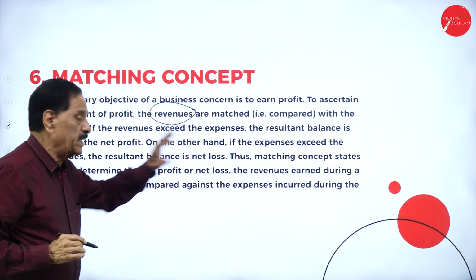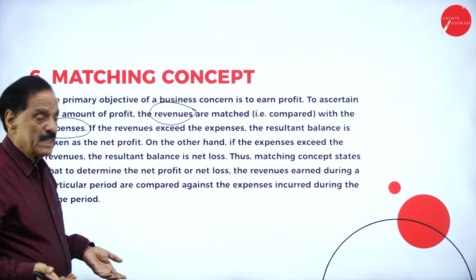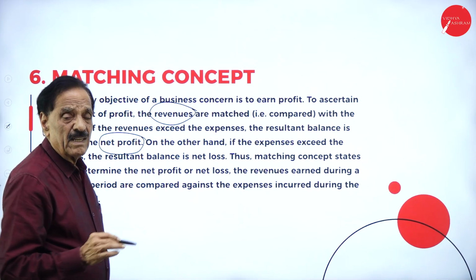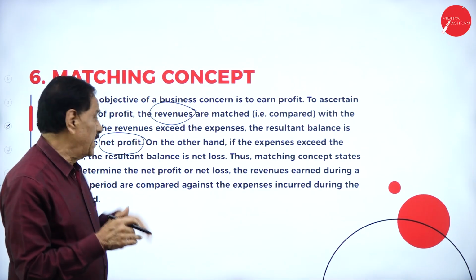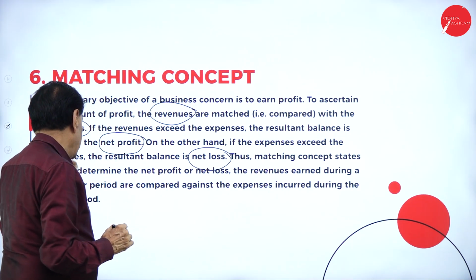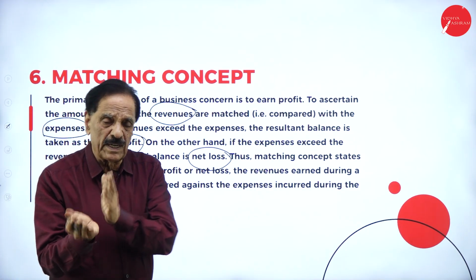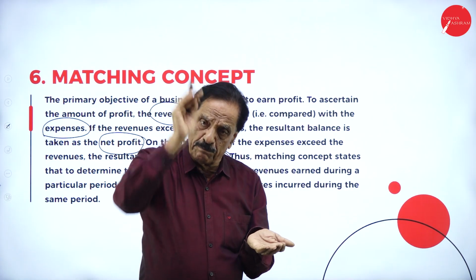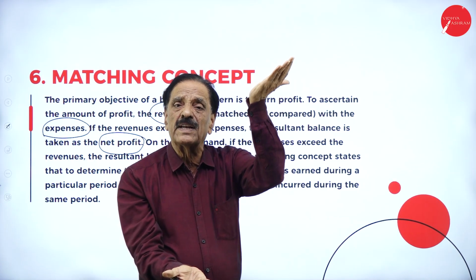If the revenue exceeds the expenses, if the revenue is more and the expenses are less, then the result is called net profit. On the other hand, if the expenses are more and revenues are less, the net result is called net loss. Thus, the matching concept states that we determine the net profit or net loss. If the revenue is more and expenses are less, it is called net profit. If the expenses are more and revenue is less, the result is net loss.